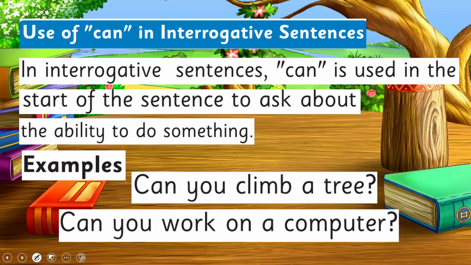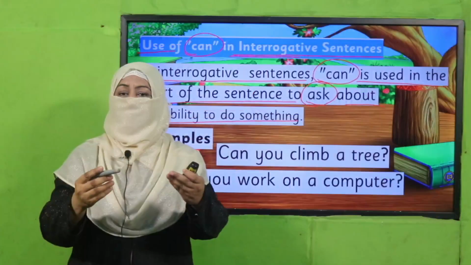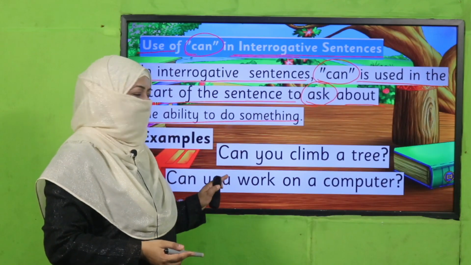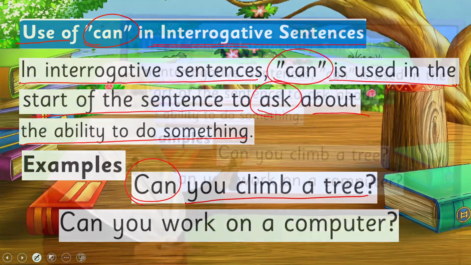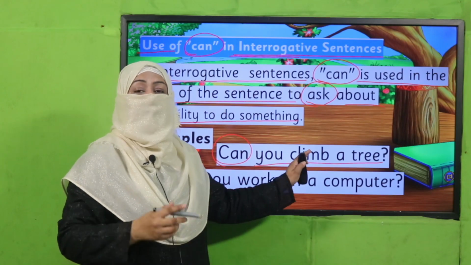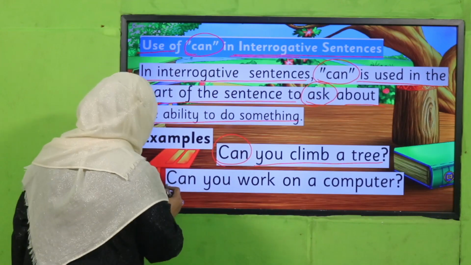And one thing more, we are going to use can in interrogative sentences. In interrogative sentences, can is used at the start of the sentence to ask about the ability to do something. If I don't know your abilities and I want to ask about it, what will I do? I will place can in the beginning of the sentence. Can you climb a tree? I don't know, can you or not? So if you can, you will say, yes, I can, or you will say, no, I cannot. So this is how, if you want to ask about ability, we use can in the beginning of the sentence.